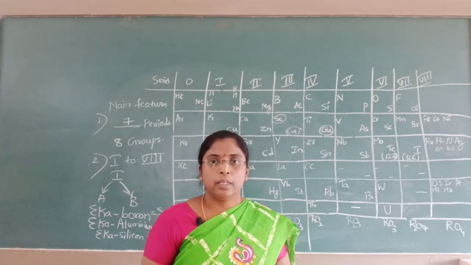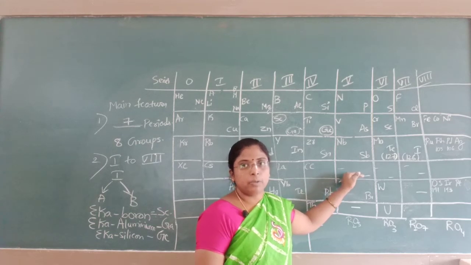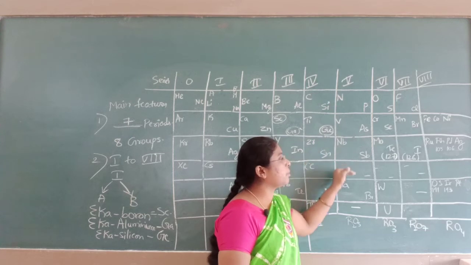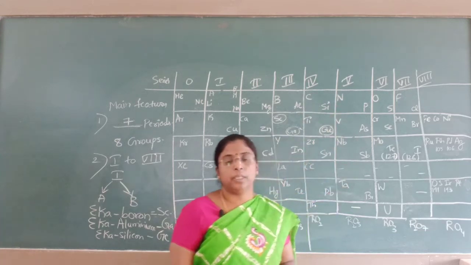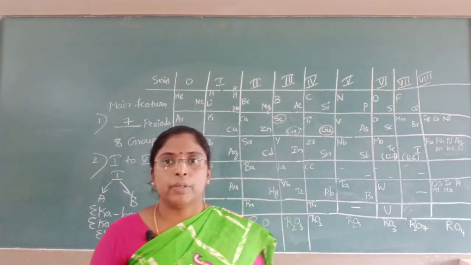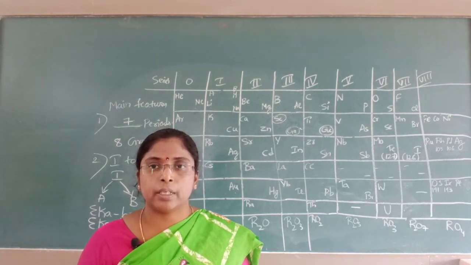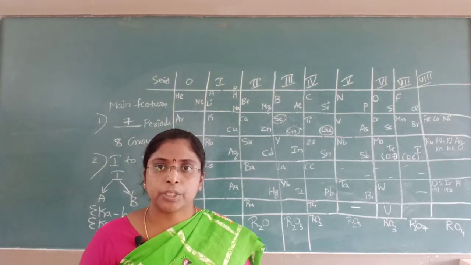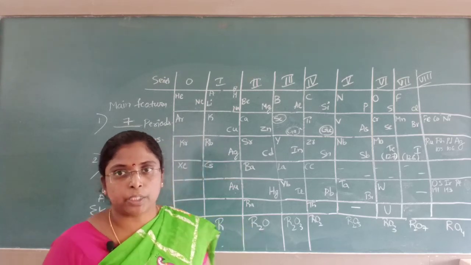If an element was blank and discovered later, the properties of the newly found element would be similar to the properties of the elements present in that group. He predicted the properties of newly discovered elements, and his prediction later came true.